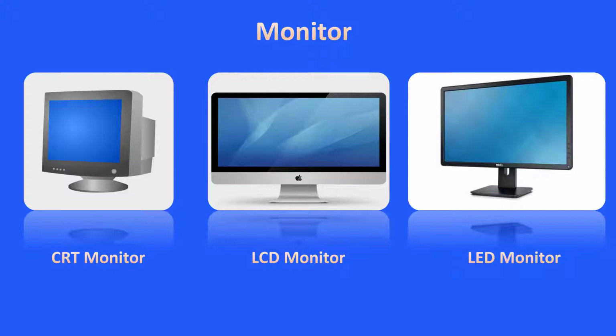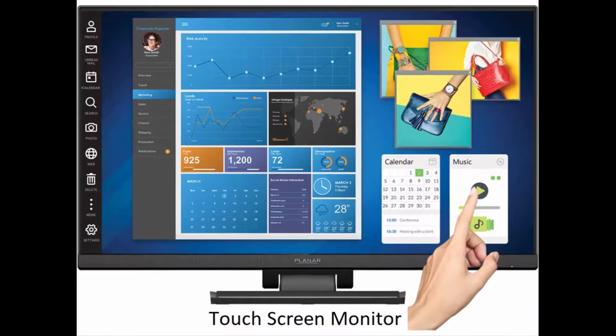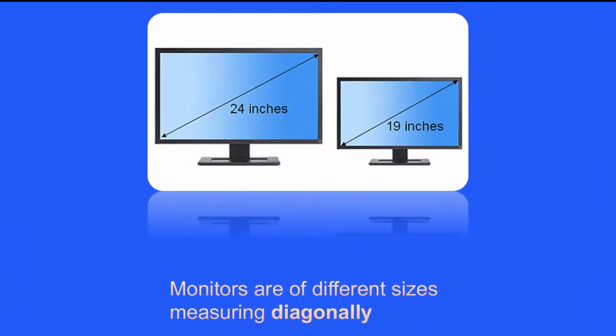Monitor. Monitor is intrinsically an output device. Now we have monitors that can work as input as well as output devices. This type of monitor is called a touch screen monitor. Nowadays, mobile phones, tablet PCs, and laptops with touch screens and common monitors are available in the market. There is no difference between a television and a computer monitor. Monitors are of different sizes, measured diagonally.